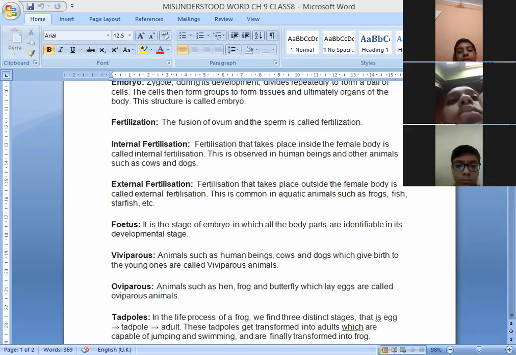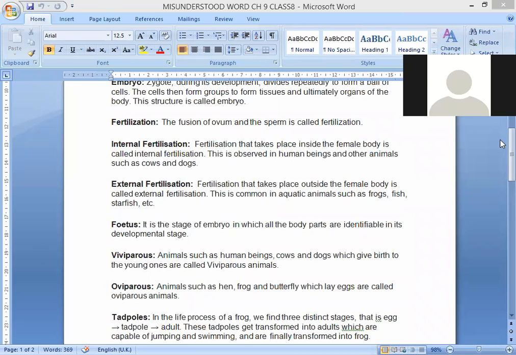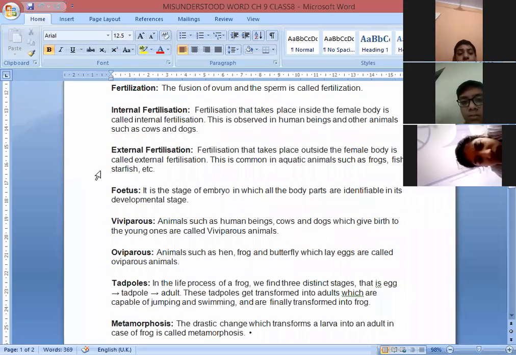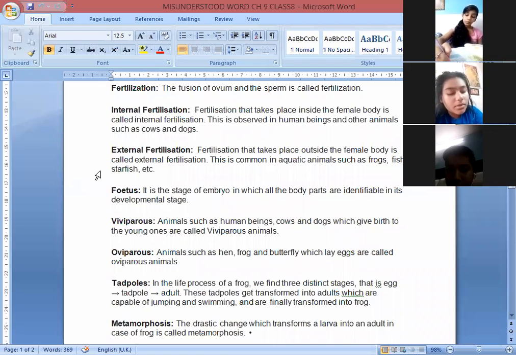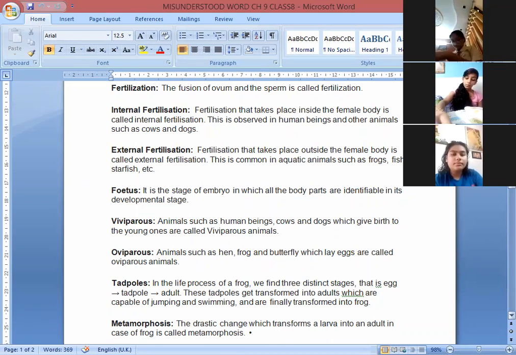Okay, Saksham Tiwari, what's the next word? Ma'am, the next word is sexual reproduction. Okay, sexual reproduction. Yes, Saksham. In the life process of a frog, we find three distinct stages: egg, tadpole, adult. These tadpoles get transformed into adults, which are capable of jumping and swimming, and are finally transformed into frogs.